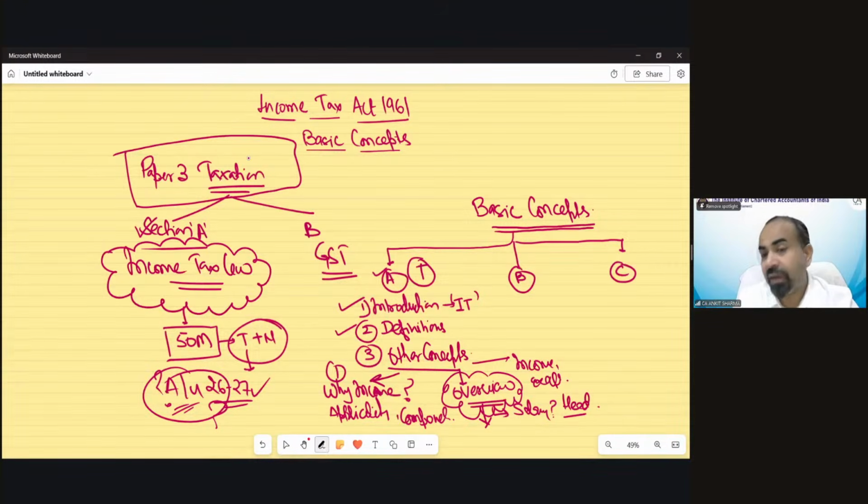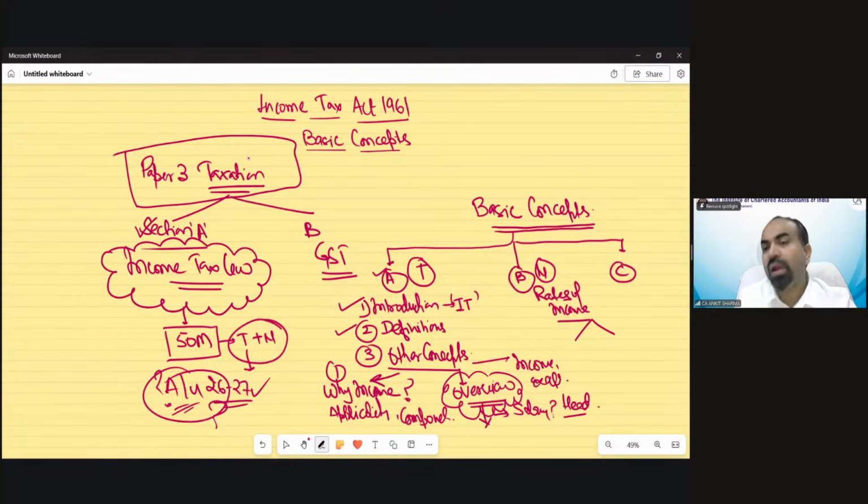Part B is very interesting. It is the numerical part, and it is going to discuss the rates of income tax. You might have heard multiple times in your family or in your friend circle or relative circle that people say, okay, I have to pay this much amount of tax on this income. The rates of income tax are very high. The rates of income tax are low, etc. So those rates of income tax are what we will discuss in Part B.